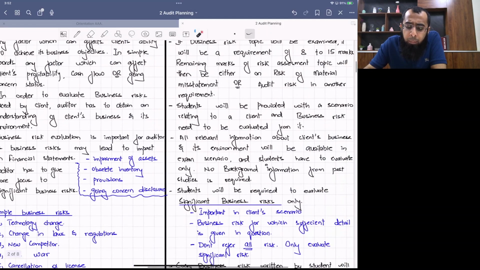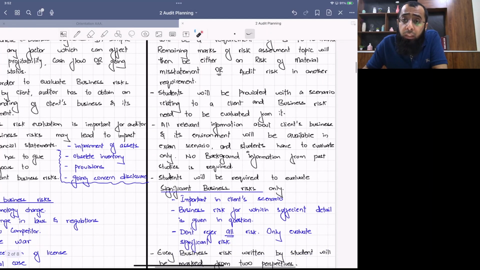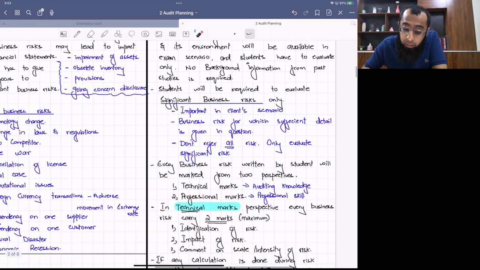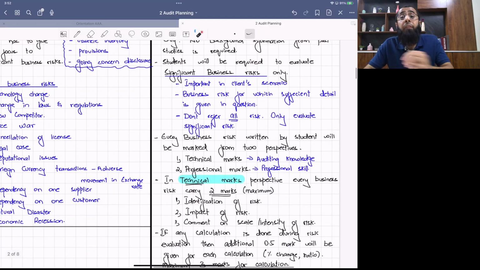Then the most important discussion started, the exam focused discussion, that in the examination we can have a requirement between 8 to 15 marks. We will have other risks also, like risk of material misstatement or audit risk, being examined. Students will be required to evaluate the business risk in the client scenario. You will be provided with all information in the question. No background information is required. You have to look at significant business risks only, not all risks, the significant ones, which are referred to in detail